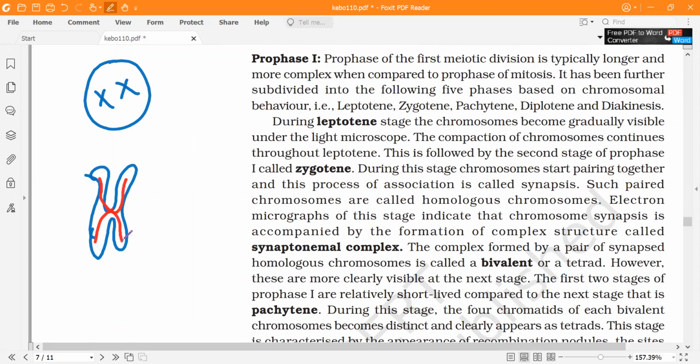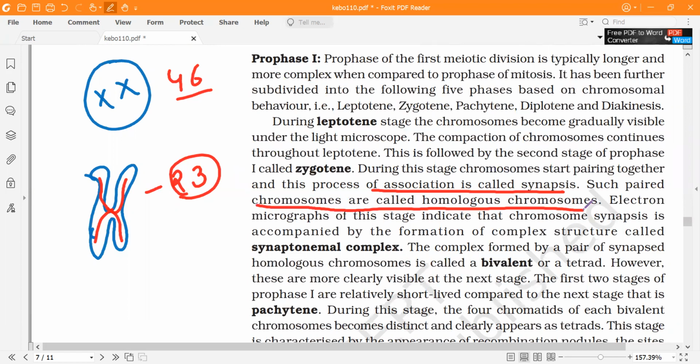So these chromosomes will be arranged upon one another, and this is what we refer to as synapsis. In humans there are 46 chromosomes, so 23 such pairs will form. There is pairing between these chromosomes which we refer to as synapsis. And such chromosomes are termed homologous chromosomes.